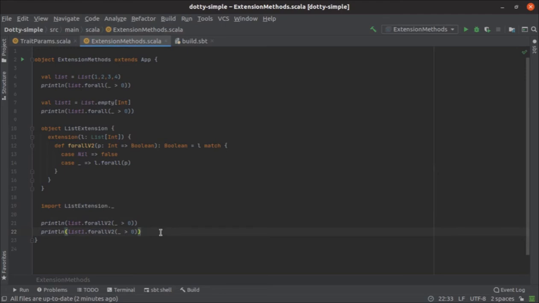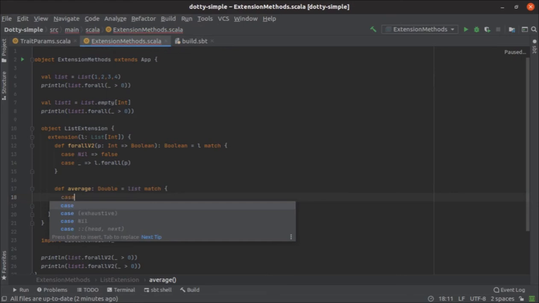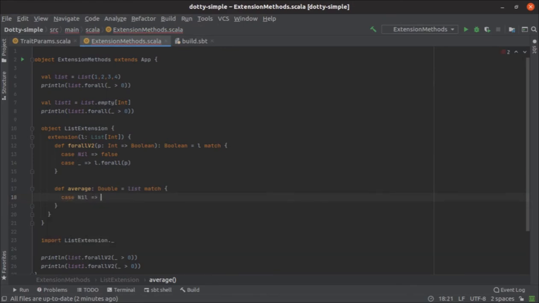If you want to add a few other extension methods here, for example, let's say this is a list of integers and you want one more extension method, the average of all the elements inside the list. You can do the same thing again. If this is an empty list, the average should be 0.